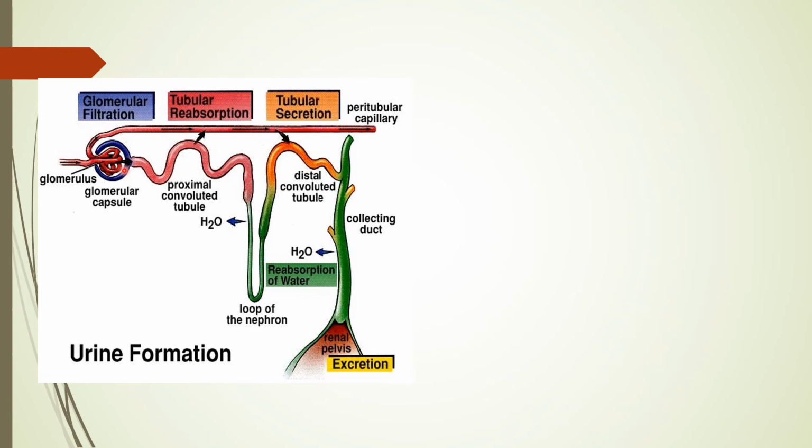Almost 180 liters of blood is filtered each day by the kidney. Among that 180 liters of filtrate, just 1.5 liters we excrete.